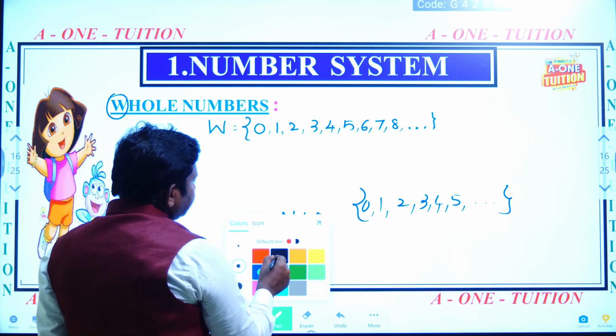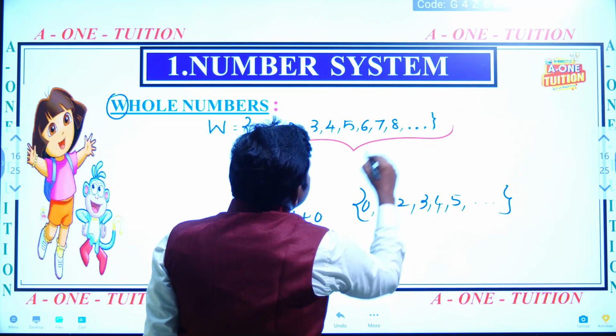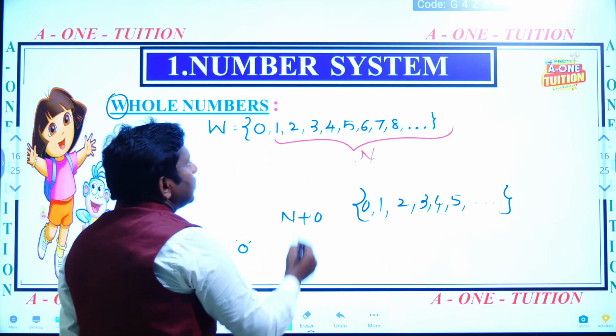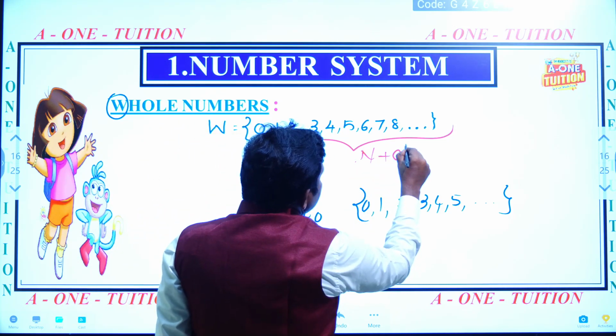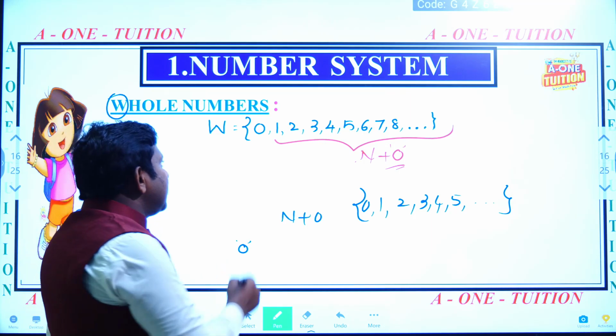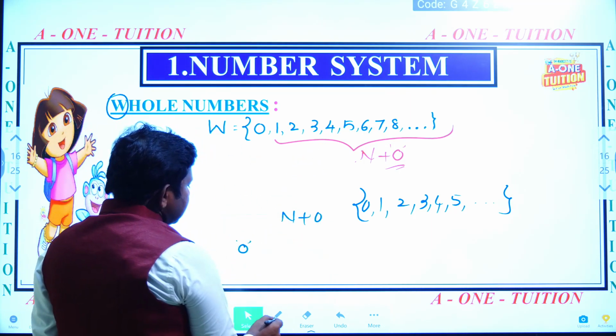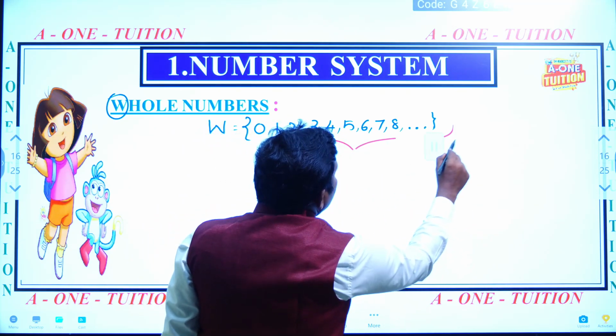So here, these numbers 1 to infinity are natural numbers only. If in the natural numbers, 0 is also one of the elements, then these are called whole numbers.